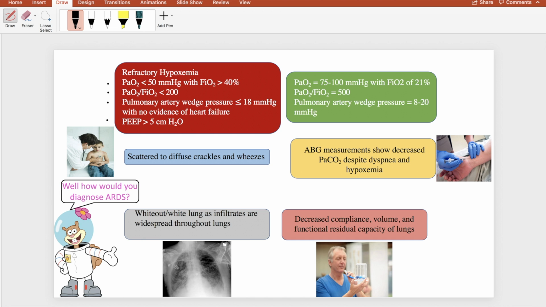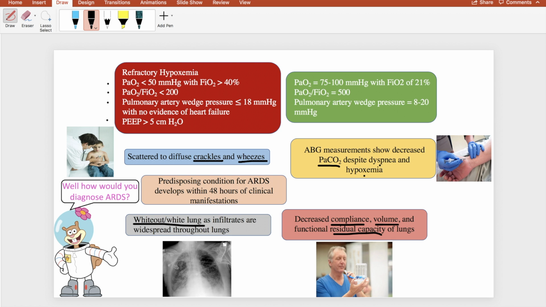Another diagnostic tool is chest auscultation. If there's scattered to diffuse crackles and wheezes, these can be used to rule in ARDS. Arterial blood gas measurements that show decreased PaCO2 despite dyspnea and hypoxia are also an indication of ARDS. Additionally, as we saw earlier, a chest radiograph that shows whiteout/white lung as infiltrates are widespread throughout the lungs is another indication. If spirometry indicates decreased compliance, volume, and functional residual capacity of lungs, ARDS is once again ruled in. Lastly, if the predisposing conditions for ARDS develop within 48 hours of clinical manifestation, that's also an indication.